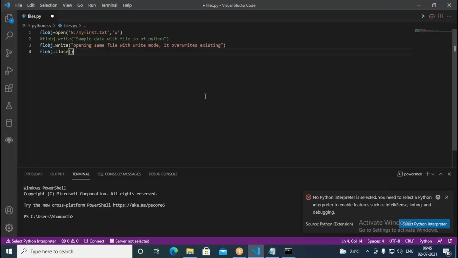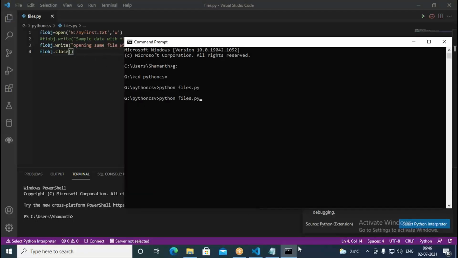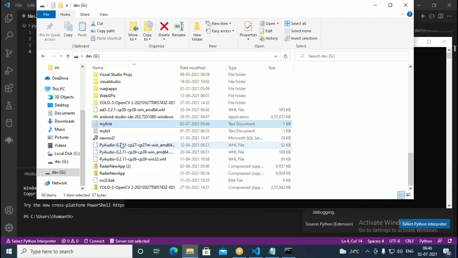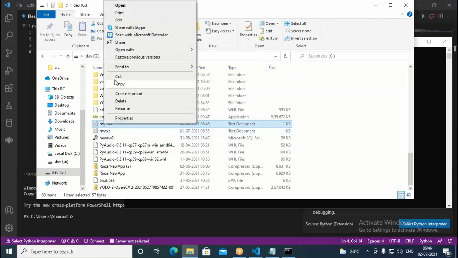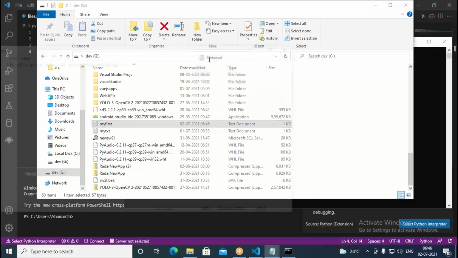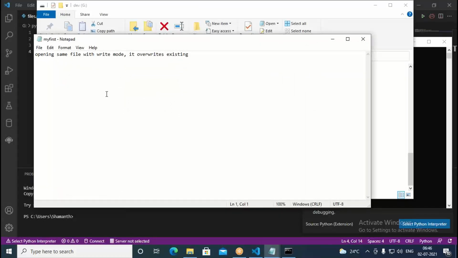Okay, what is happening exactly? We have a file that's pyfirst.txt. Earlier it had this data, sample data with the file IO of Python. Now what happens whenever again we run this code, that should be overwritten and it should have opening same file with write mode. It overwrites existing. So that should be the message we should have in the file. Now again run this. So if you go to the G drive, then see this time also it is 1 KB. Open with the notepad again. So what it says here, opening same file with write mode, it overwrites existing.